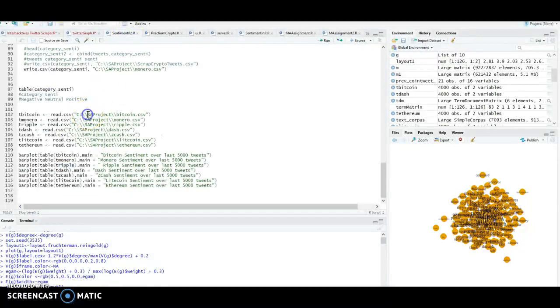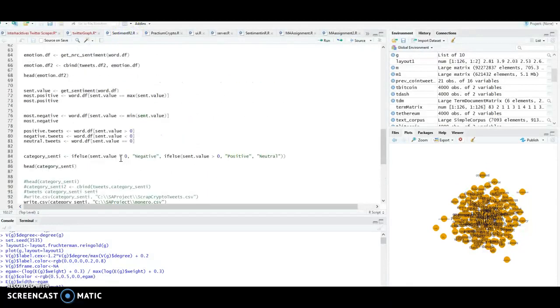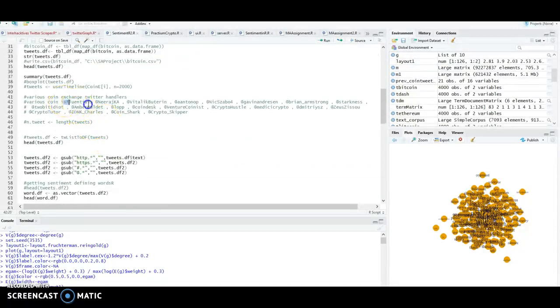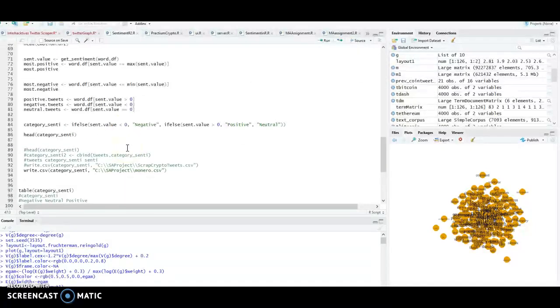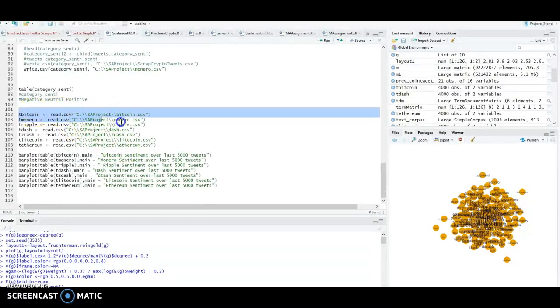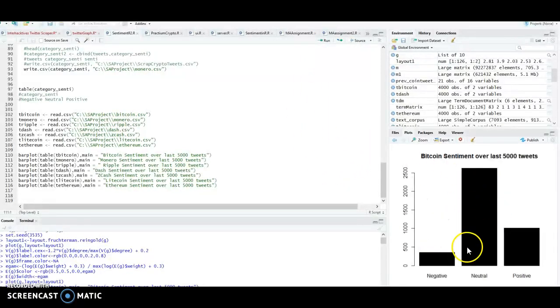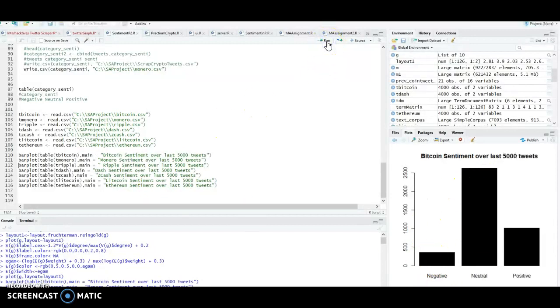And then I'll go to the sentiment, where I have taken all the data for Bitcoin and other currencies stored into CSV, and I'll quickly show the bar plot so that we can understand how to read it. So this is how you can look at it, how many are negative, positive. If I run it for the next one, Monero, how does it look, and so on.